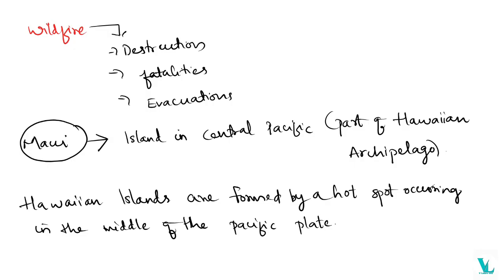So what happened? The wildfire caused destruction, fatalities, and evacuations. Maui is an island in the Central Pacific and is part of the Hawaiian archipelago. The Hawaiian islands are mainly formed by a hotspot occurring in the middle of the Pacific plate. This is important for the map aspect of UPSC prelims.